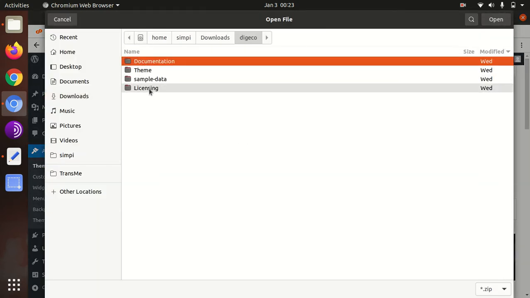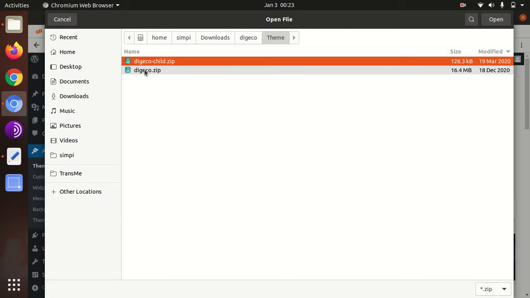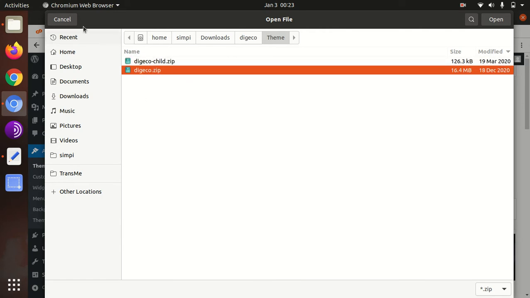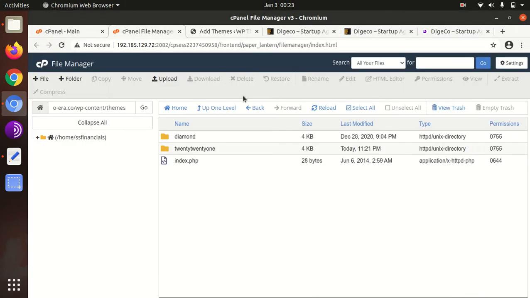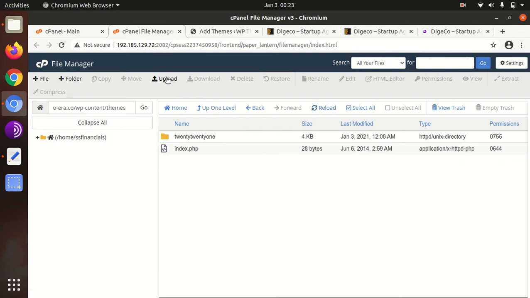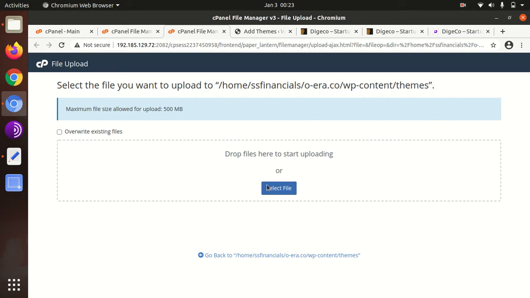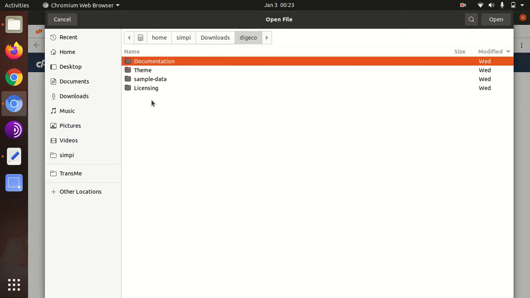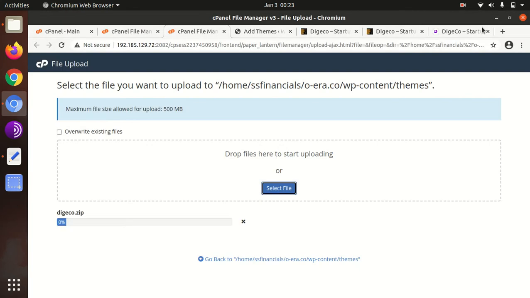You have to choose digeco.zip here, this one, and I believe you have direct access to your server, so you can upload the same directly on your hosting. I'm doing the same, it will save some time, and the file size is 15.62 MB. It will take a bit of time, just wait.